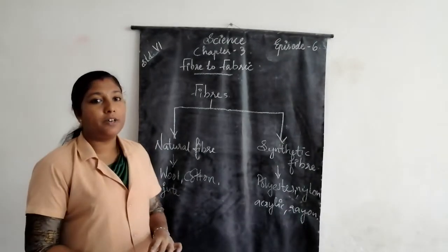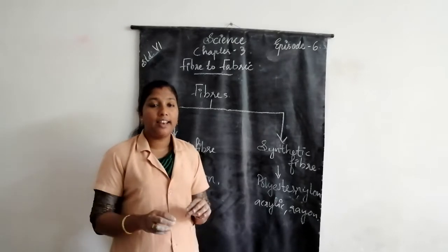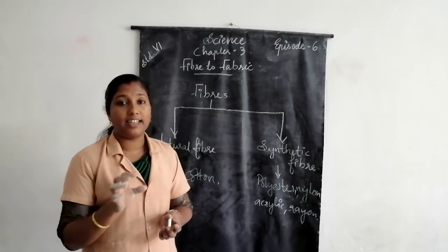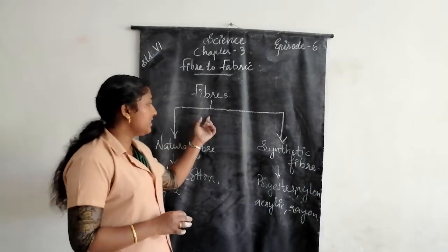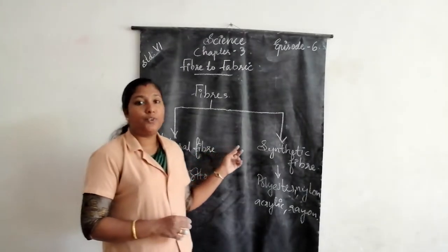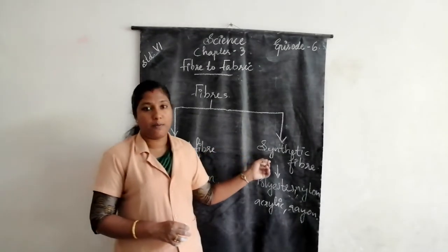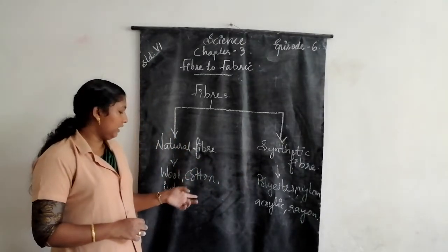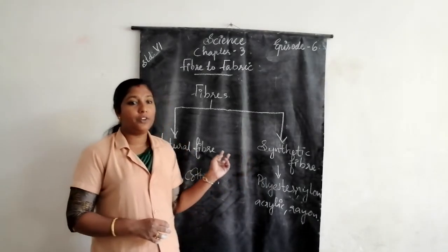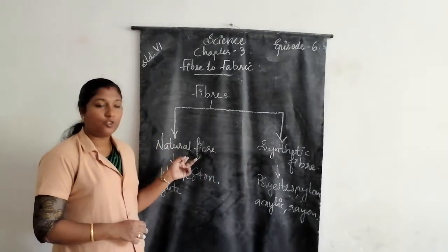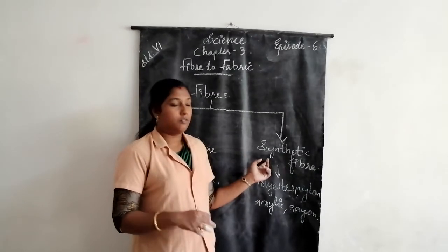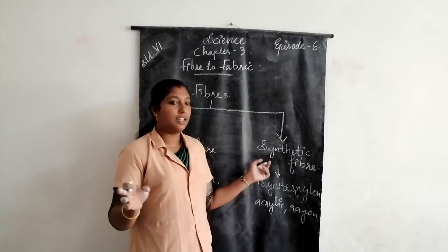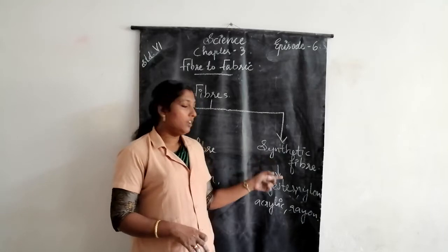Once again, what are fibers? Long filament-like narrow structures are called fibers. These fibers are of two types: natural fiber and synthetic fiber. Natural fibers, such as wool, cotton, jute, etc., are obtained from plants and animals. Some fabrics are obtained from chemical substances, not from plants and animals. Such fibers are called synthetic fibers.